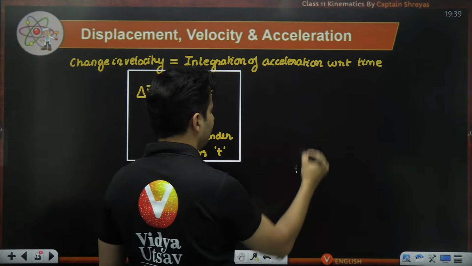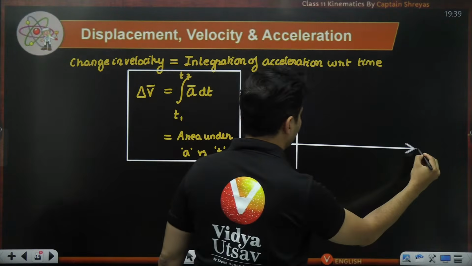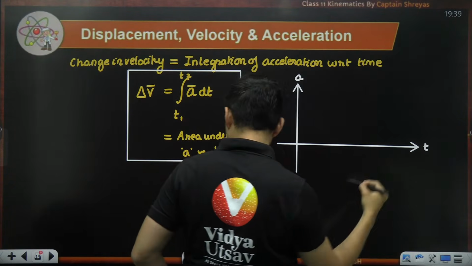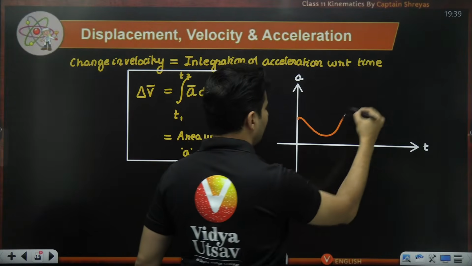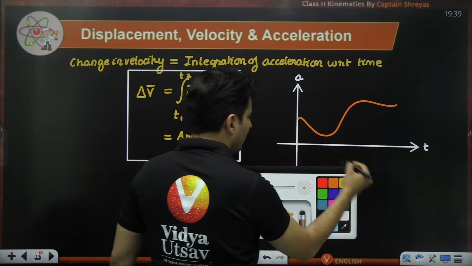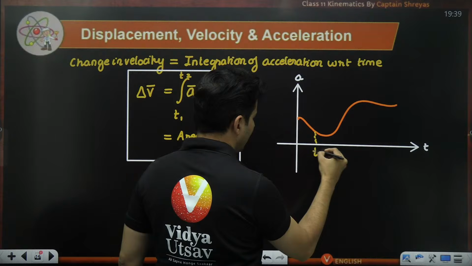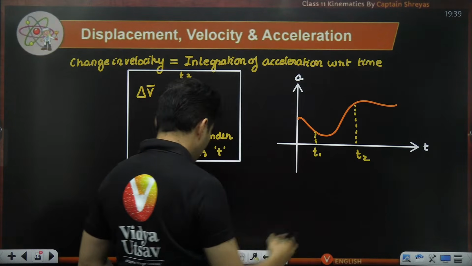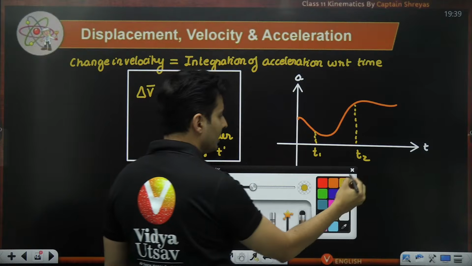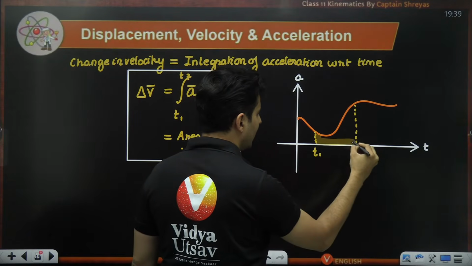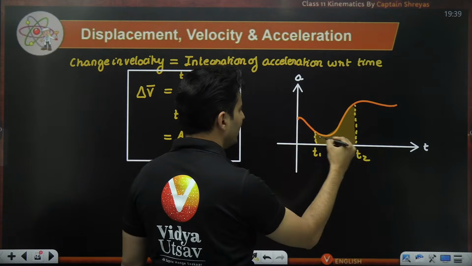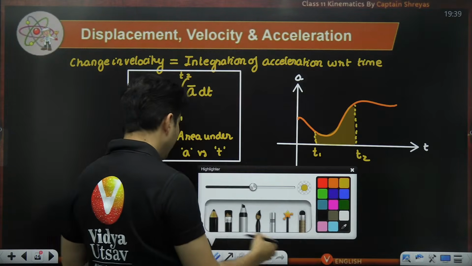If you have a graph where this is acceleration, this is time, and the graph is like this, you take this particular time t1 and this particular time t2. In this duration, how much has the velocity changed? You measure the area under this, and that gives me the change in velocity. If you know the initial velocity, you can also find the final velocity.